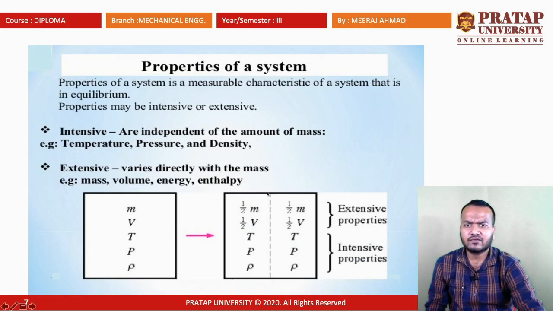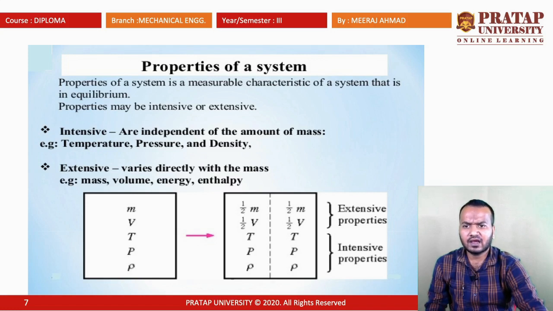Basically, there are different types of properties of the system. What do we mean by property? The property of a system is a measurable characteristic of the system at its equilibrium. There are different types of property like pressure, temperature, density. These are the different properties of the system. Among these properties, there are two types: one is intensive property and the other is extensive property.